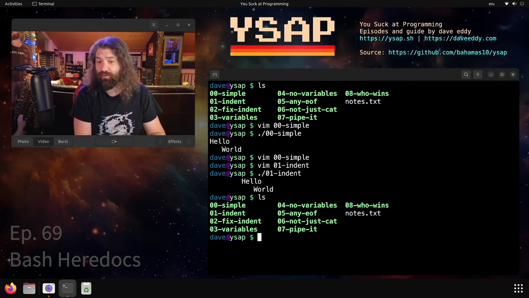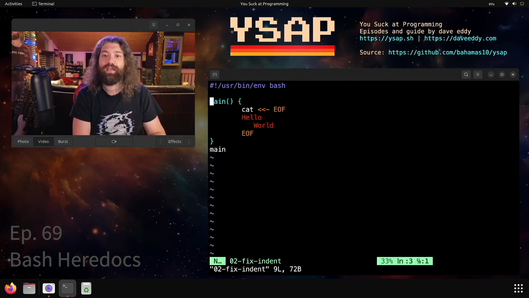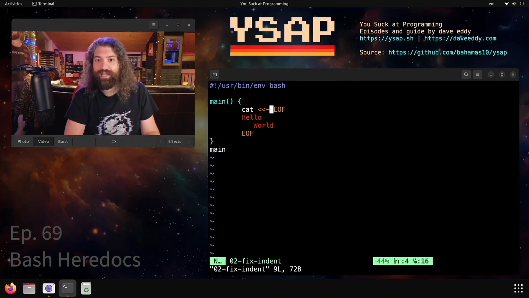So is there anything we can do to fix that indentation? Well, let's take a look at fix indent and see. Hey, look at this. We have the exact same syntax, but you see this character right here that I'm hovering over? The hyphen, that's what that does. So we have less than hyphen. Hyphen just tells it to ignore the leading indentation.